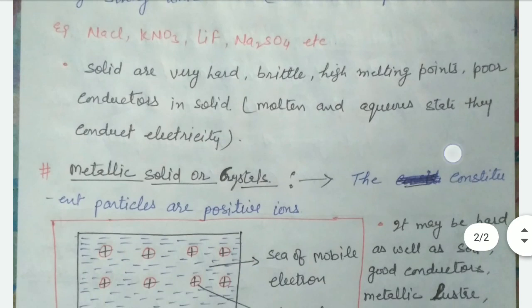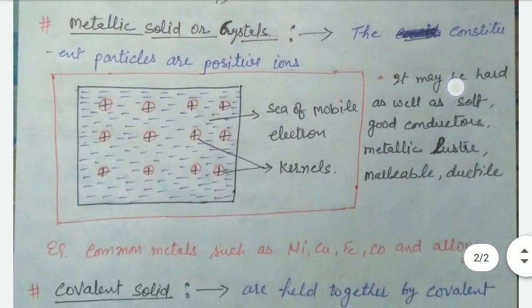That's clear. Third one is metallic solid. It's also known as metallic crystals. The constituent particles are positive ions. Metals have positively charged ions. So these are metallic solids, therefore they have positive ions. In this diagram, we can see a large number of mobile electrons, a sea of negative charge called the sea of mobile electrons, and the positive ions are called kernels.